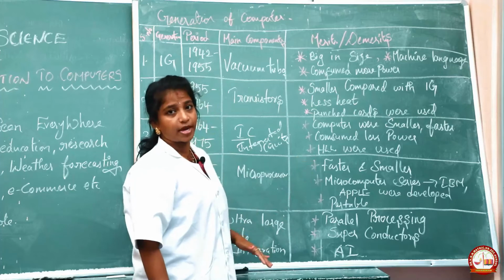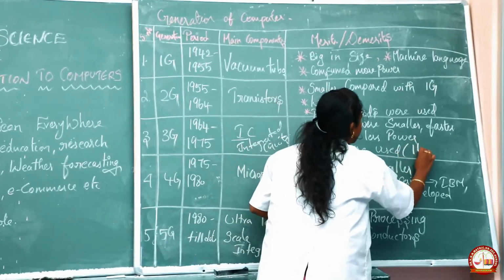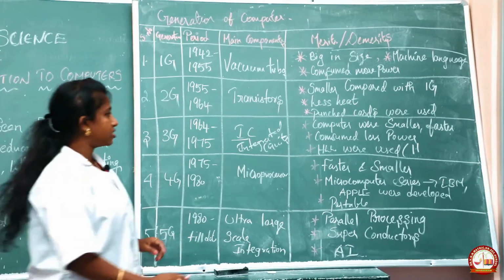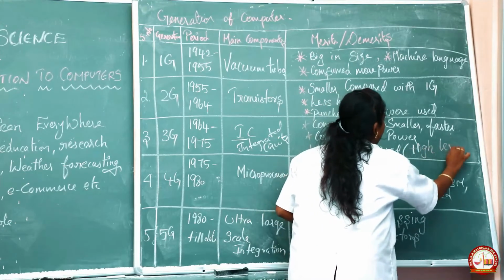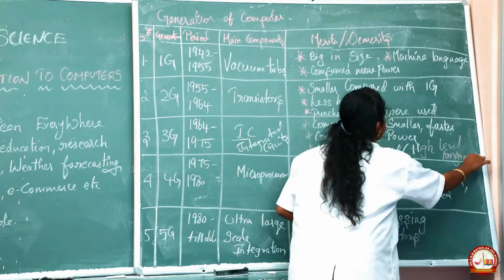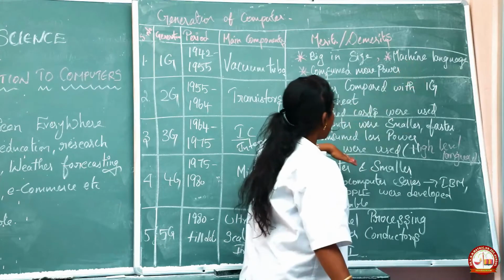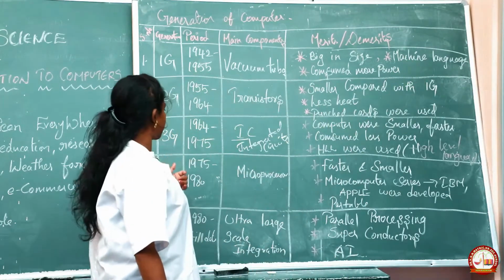Here we used HLL, that is, high level language. As I said, in the first generation we used machine language, but in the third generation we used high level languages.